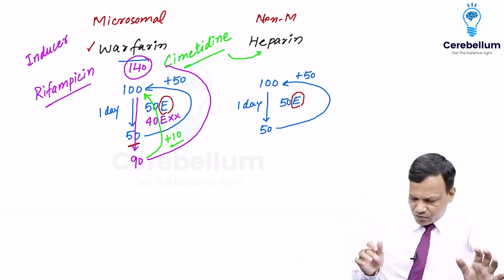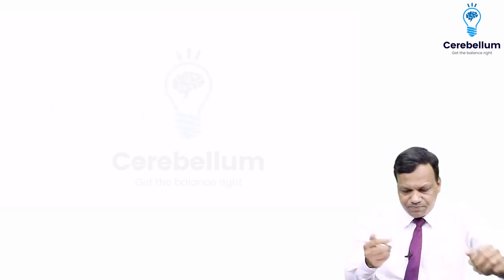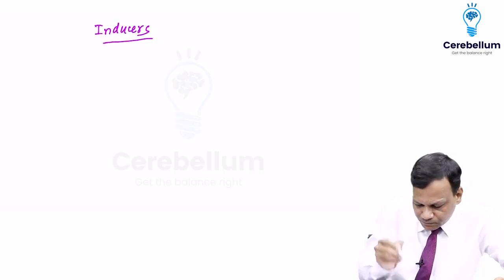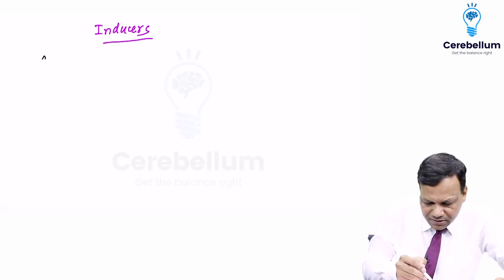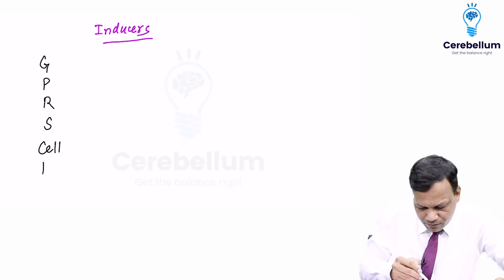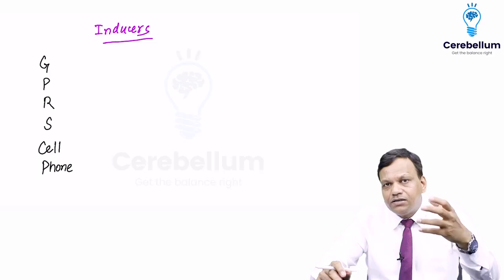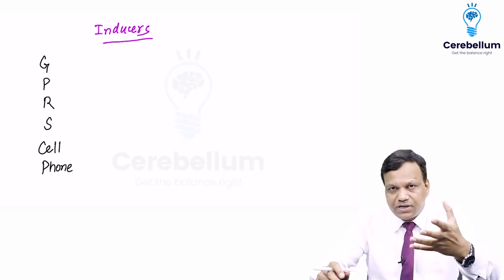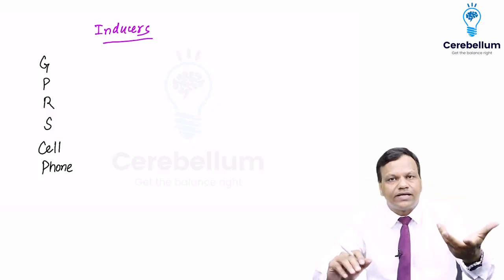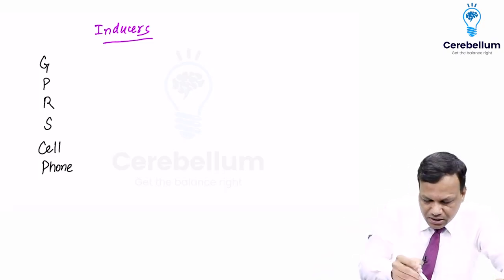Now we need to discuss a little bit about these inducers and inhibitors. The important enzyme inducers are remembered as GPRS cell phone. When we get a cell phone with GPRS, our expenditure starts increasing, so you can assume the enzymes also start increasing. These are the drugs which increase the enzymes, or induce the enzymes.